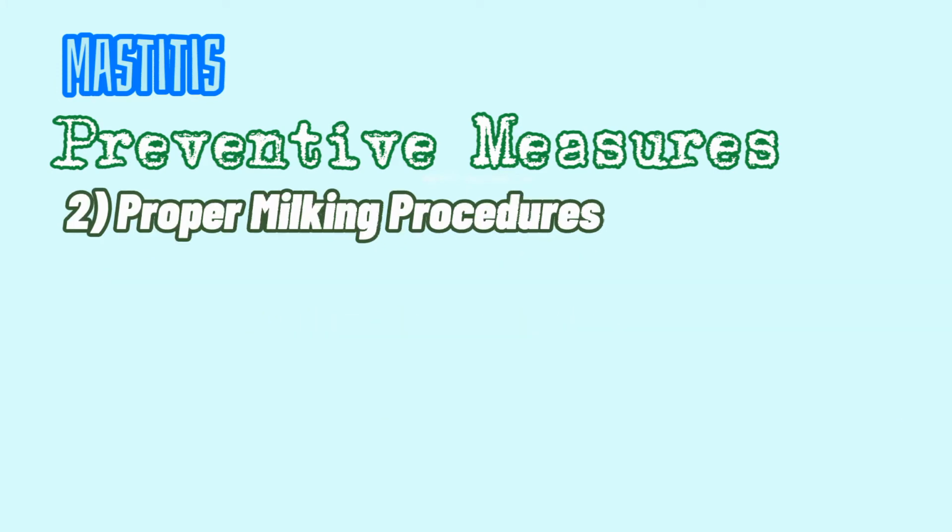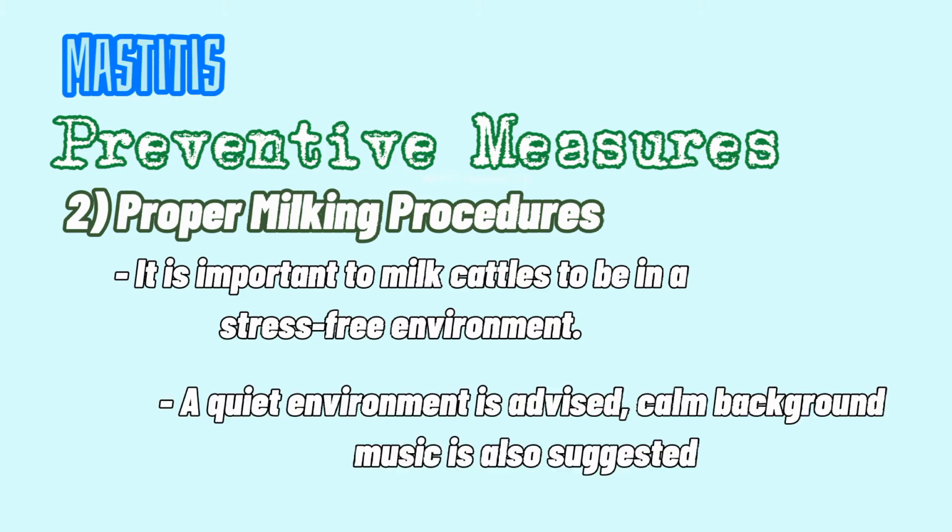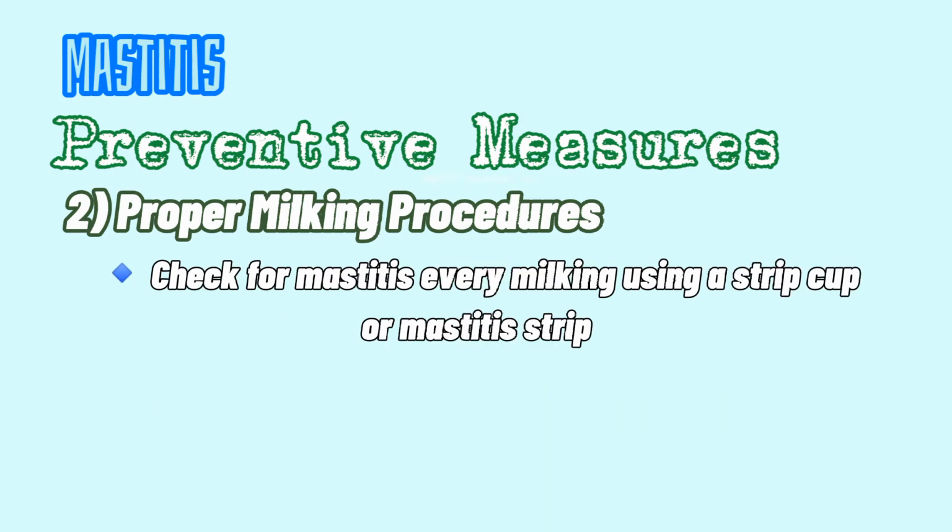Second is proper milking procedures. It is also important to milk cattle in a stress-free environment. Anxious or excited animals can't relax and may not let all their milk out. A quiet environment is advised, and it is also suggested to have calm background music. Feel free to pause and read the following procedures of milking a cow that should be adhered to.